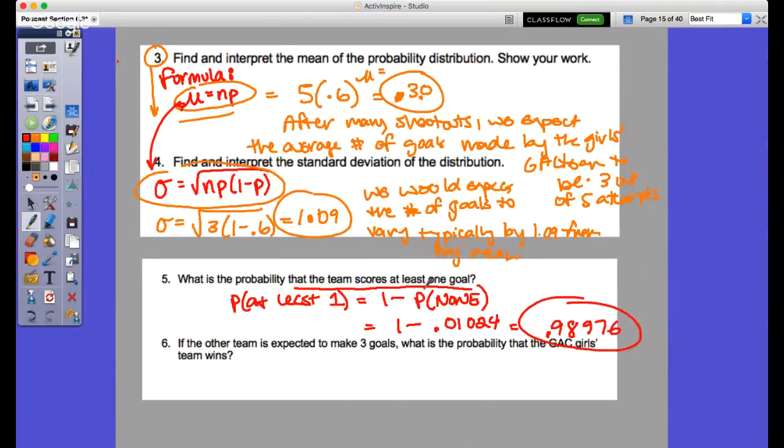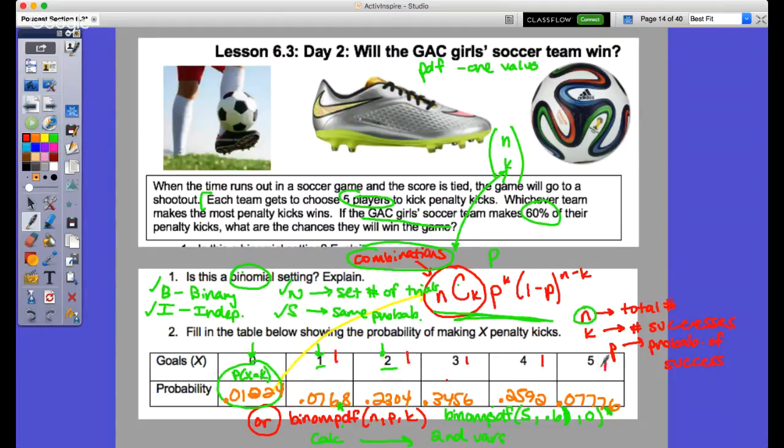So the probability that they would score at least 1 goal would be 0.98976. Again, the reason why is the probability of none is the counter of that, and then 1 minus that is like everything but those that scored none. You could also come over here if you had this and just add 1, 2, 3, 4, and 5 together, because at least 1 would be the probability of all of those wrapped together.